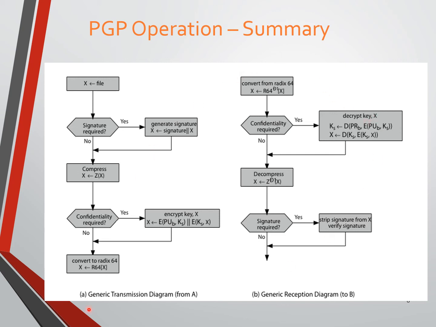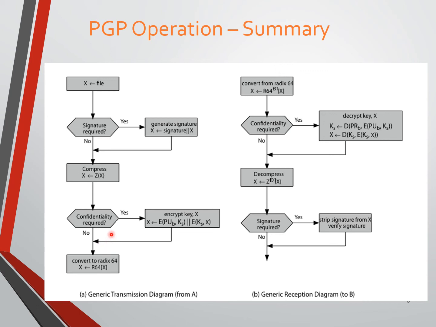So you need to go in reverse order. First you will convert the ASCII printable characters to binary data, so convert from Radix 64 to the encrypted X file. Next is the reverse process of confidentiality.